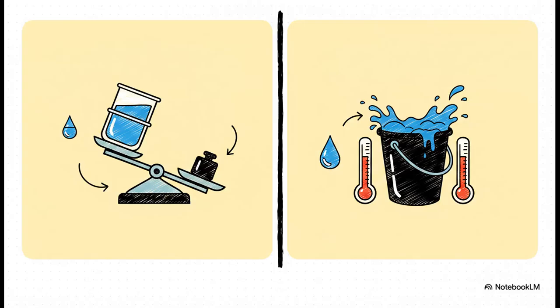When we look at these properties, we absolutely have to distinguish between 2 categories: extensive and intensive. Extensive properties scale up when you add more stuff. If you double the liquid in a beaker, the mass, the volume, and the total energy all double. Makes sense, right? But intensive properties are built-in characteristics that stay exactly the same, totally regardless of the amount. Whether you have a tiny microscopic drop of water or a giant swimming pool full of it, the density and the temperature of that water remain absolutely identical.